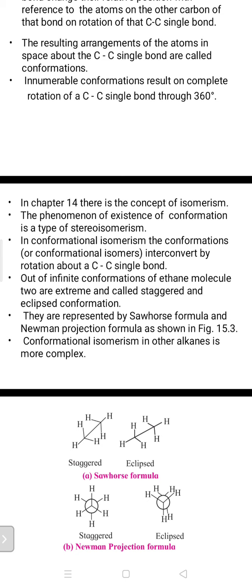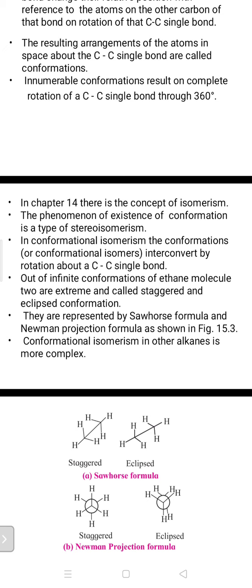Suppose on the first carbon atom two methyl groups are there, so these can be rotated in a particular direction, and on the second carbon, suppose ethyl and methyl groups are there, so they can be rotated accordingly. Out of the infinite conformations of the ethane molecule, two are extreme and are called staggered and eclipsed conformations. You have to remember these words, how they are and why they are, which we will discuss with the help of some structures.